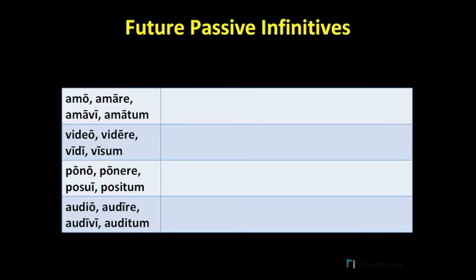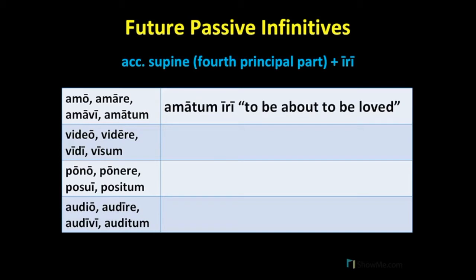Okay, let's see. The future passive infinitive is formed using the accusative supine, that is the fourth principal part, plus iri. Notice that we are not using a participle, as we did for the perfect passive and the future active. The accusative supine is simply the fourth principal part, and it will retain the um ending. And so, for amo, amare, we will create amatum iri. From video, videre, we'll have visum iri.